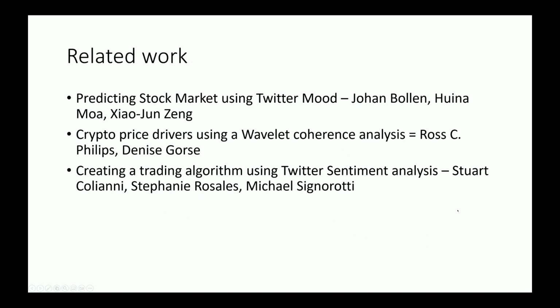So related works here include predicting the stock market using Twitter Mood, which is conducted by Johan Bollen, Huina Mao, and Xiaojun Zeng. We had similarities in the fact that we both use Twitter polarity analysis, but in our case, we used more than that for our model, and they just used Twitter analysis for the entire program. And they predicted stocks instead of cryptocurrencies in their case.